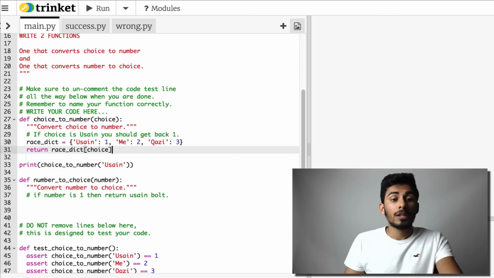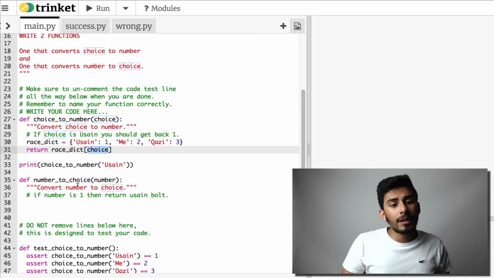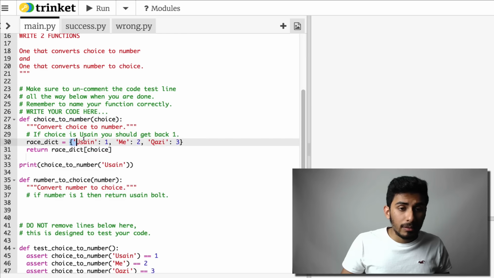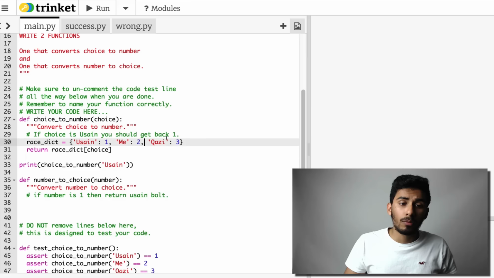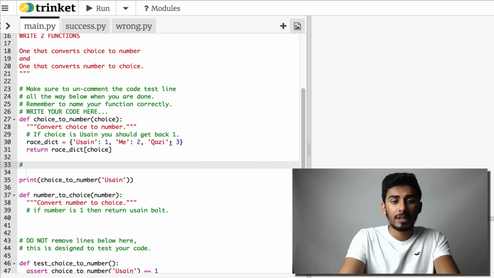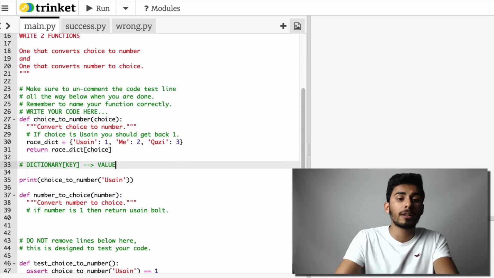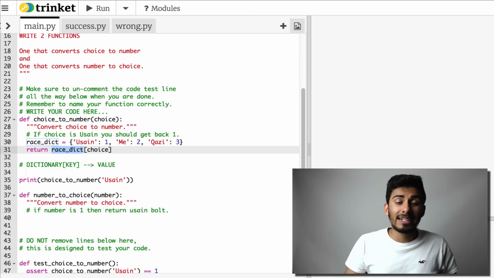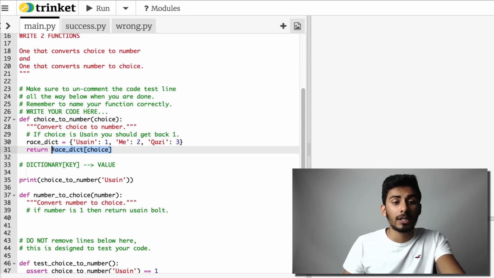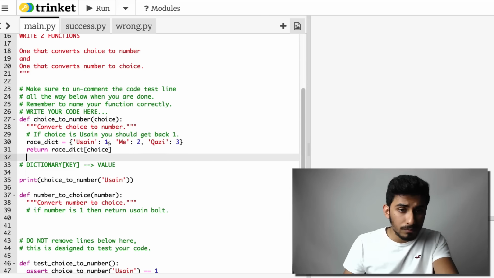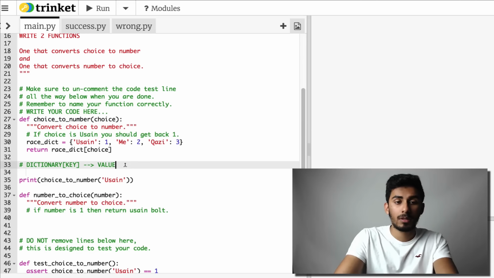Then we can say return race_dictionary, and we index it by the choice that's given to us. For example, if you put in Usain here, it's going to look through this dictionary. The way dictionaries work is you index it by its key, and then it returns the corresponding value. So here, race dict is a dictionary, we index it by the choice. If the user gives us Usain, it'll put in Usain here, and this whole thing will evaluate to the value, in this case 1. Same thing will happen with the rest of them.